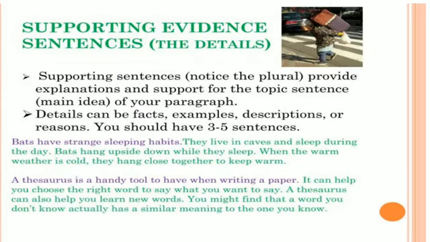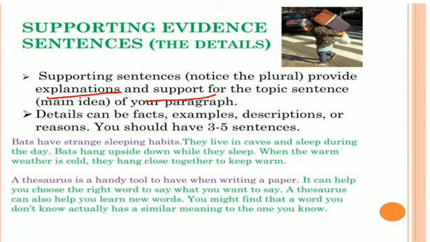Now, in what way should supporting evidence sentences be written? Supporting sentences, that means notice the plural, okay, provide explanation and support for the topic. That means the main job of these supporting evidences is to give explanation and support for the topic sentence, that is the main idea of the paragraph.